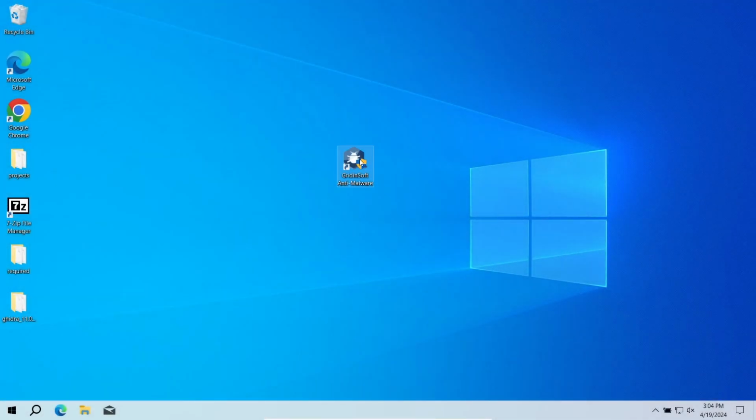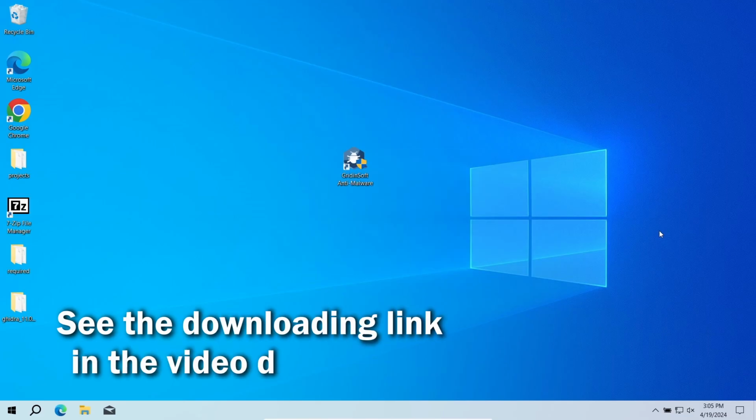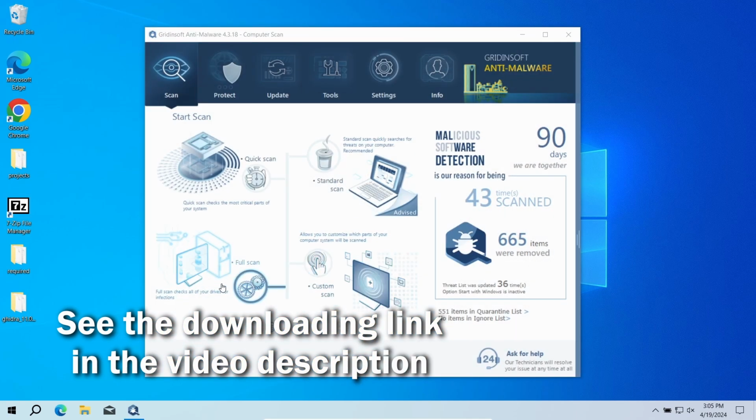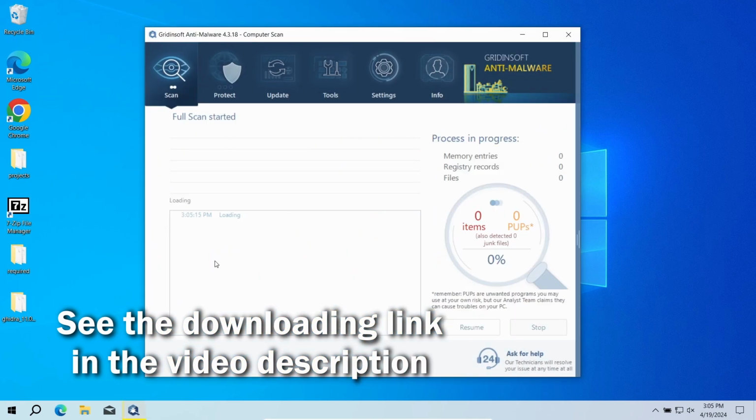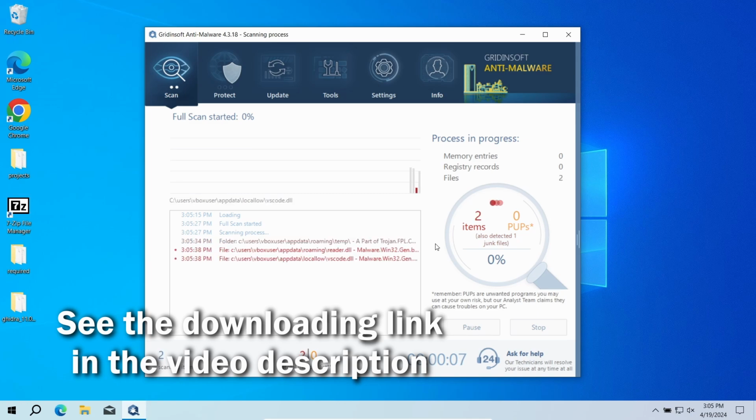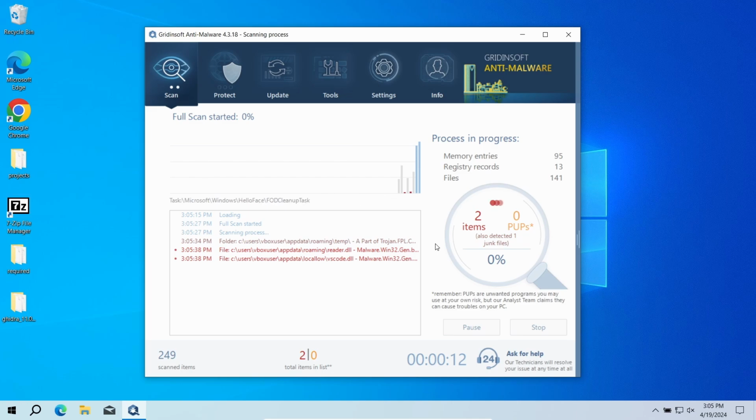To get rid of the FastFind extension automatically, an anti-malware scan is needed. For that purpose, I recommend using GridinSoft Anti-Malware. It is a highly efficient malware removal tool that will find and remove even the most modern and sneaky malware, leave alone browser hijackers. Download it by the link in the video description and run a full scan, so the entirety of your system will be checked for malware. The process will take 10 to 15 minutes.